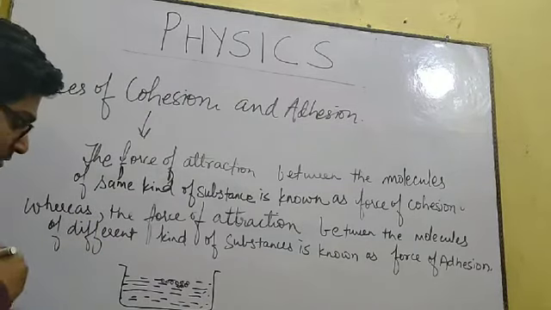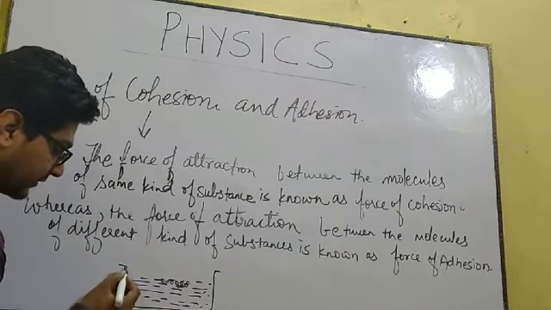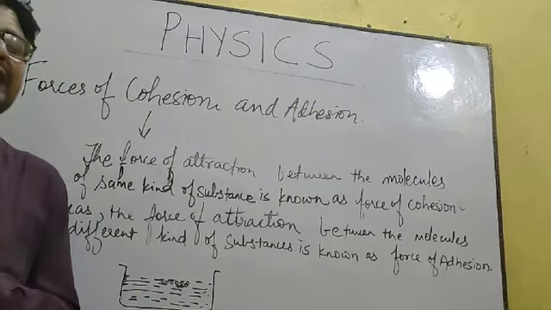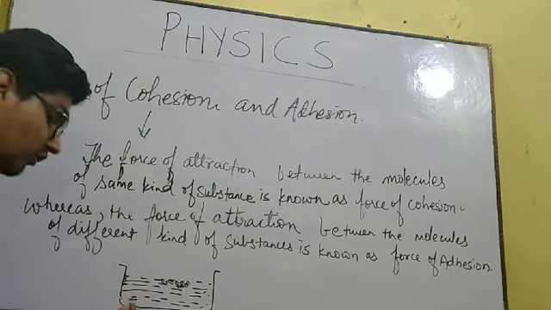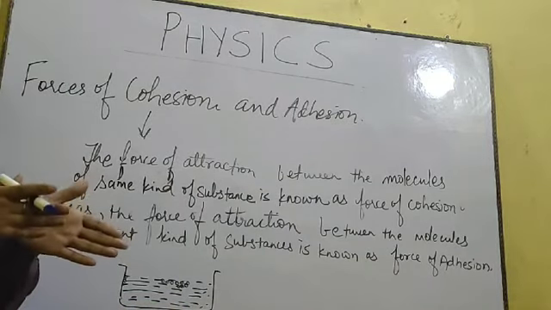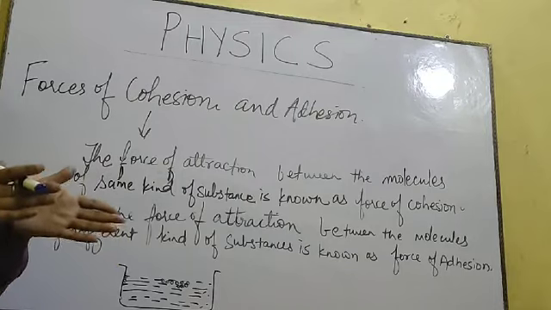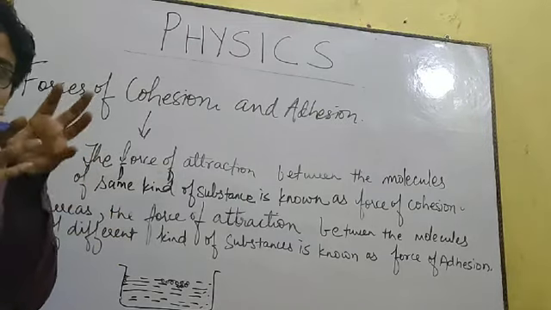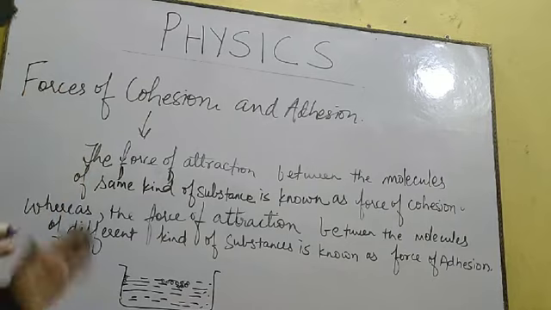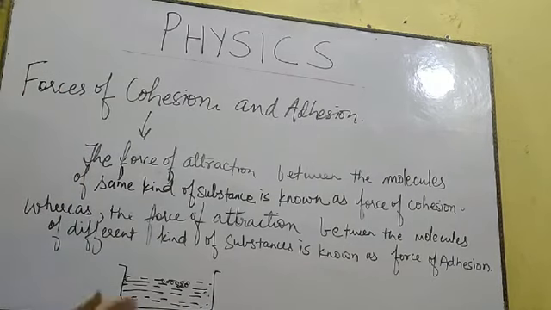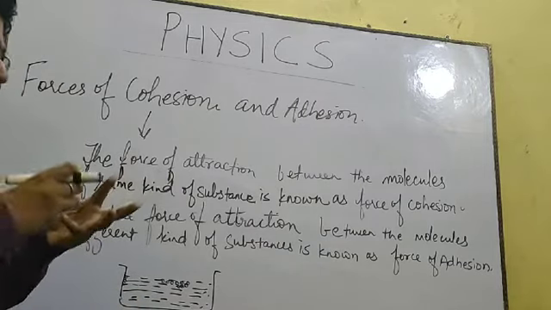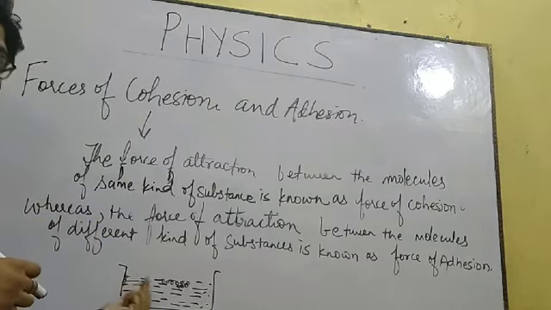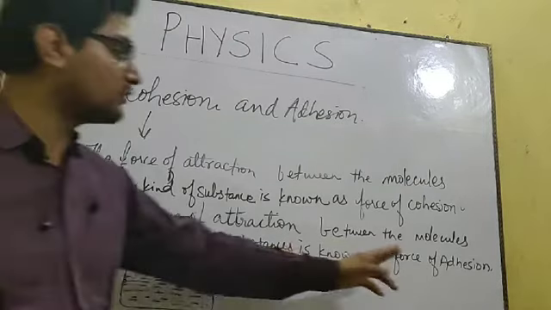Whereas these water molecules are in contact with this beaker also. Whether the beaker is made up of glass, whether the beaker is made up of steel, whatever it is, the molecules of water are in contact with the glass or steel of the container. So they are touching each other, so there is some force of attraction acting between them also. When the force of attraction is acting between different type of substances, over here water is there and over here that steel or glass is there, then it is known as force of adhesion.